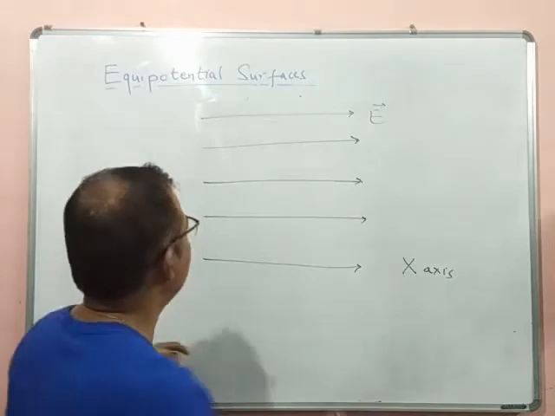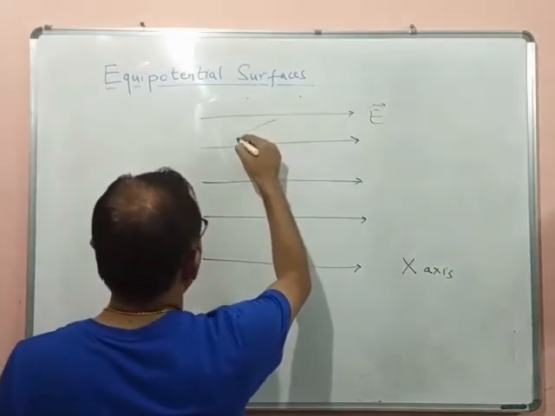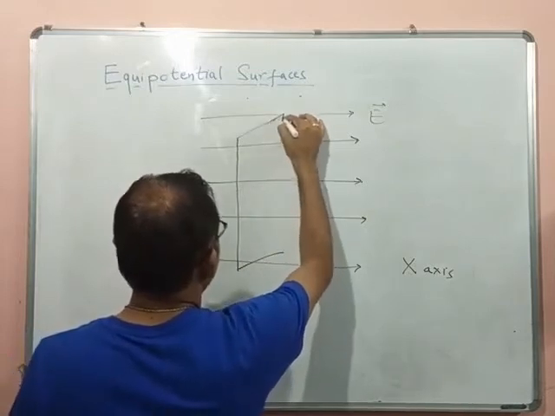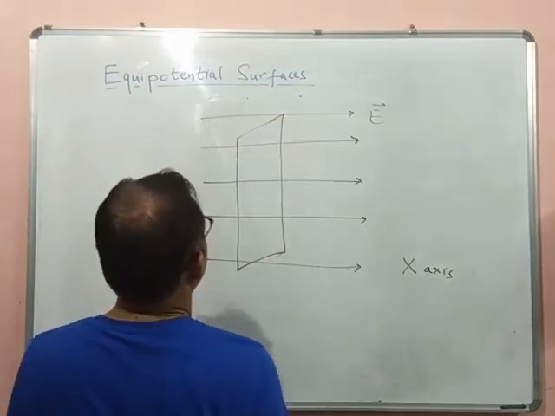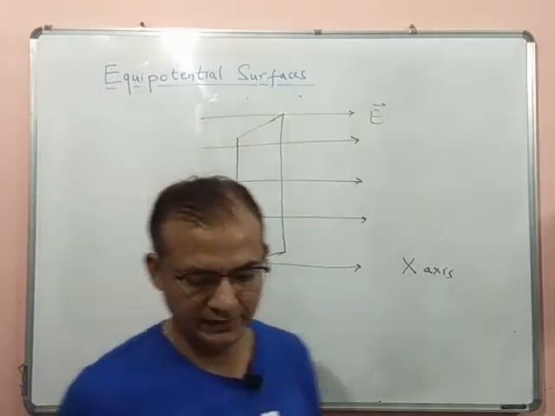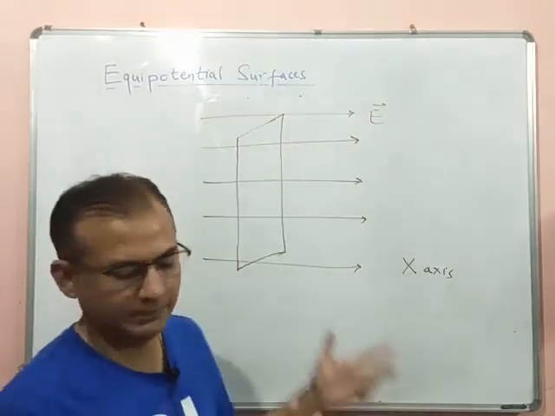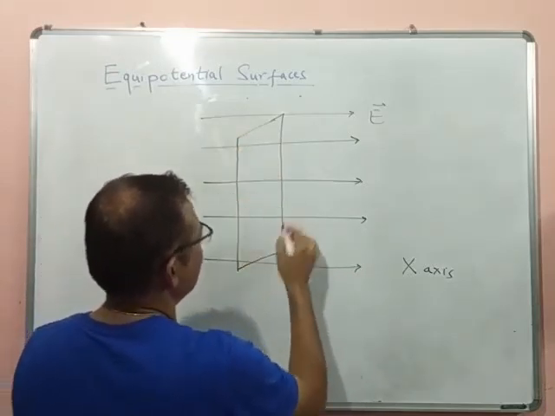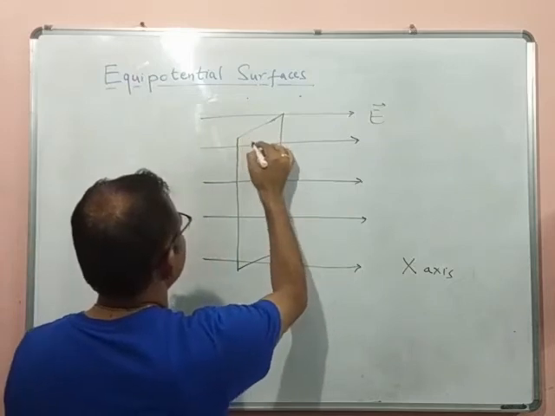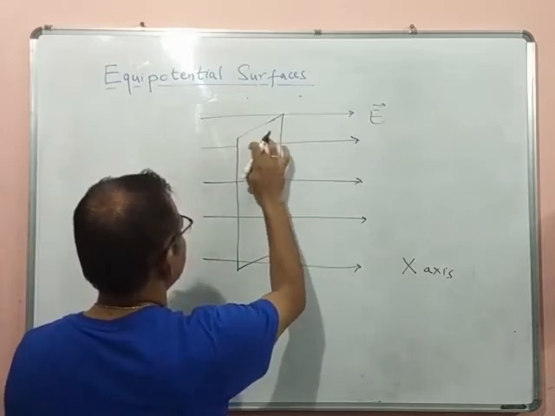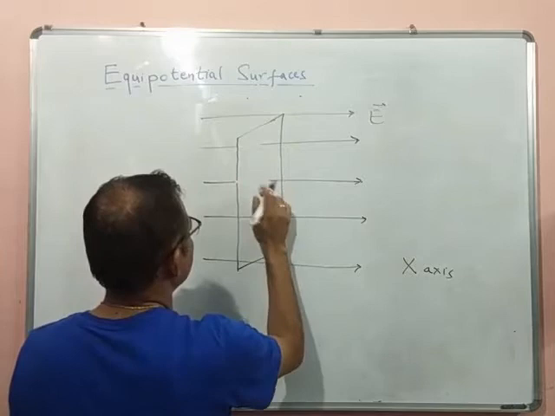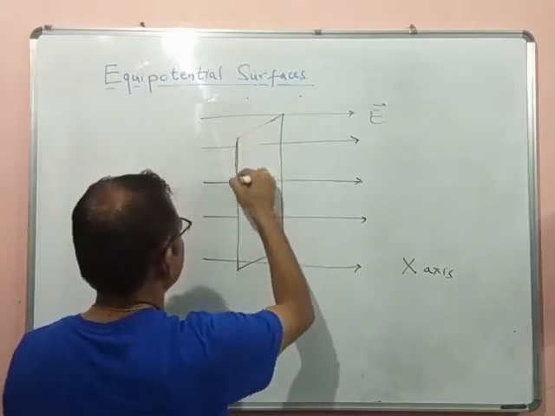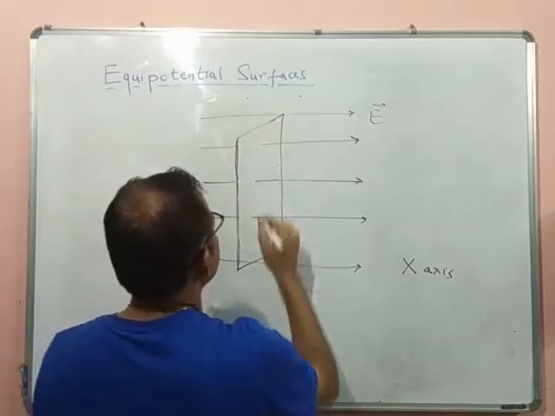The equipotential surface will be a plane on yz. It is a plane in the yz plane, but it is perpendicular to the x-axis. So at every point on this plane, the electric field is perpendicular to this plane. So this is an equipotential surface.